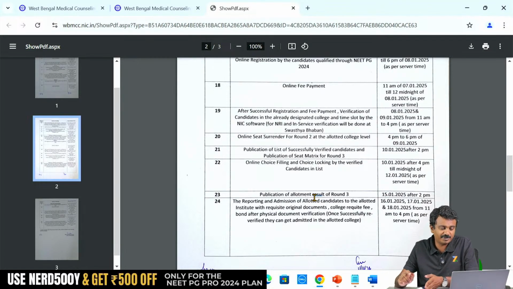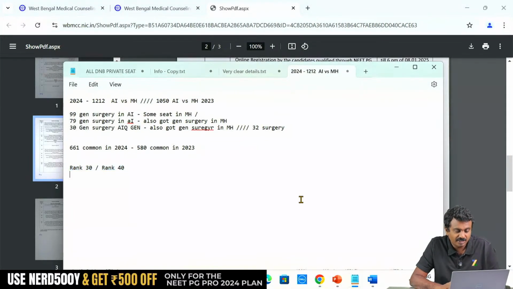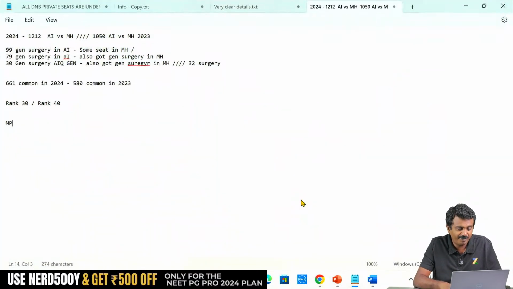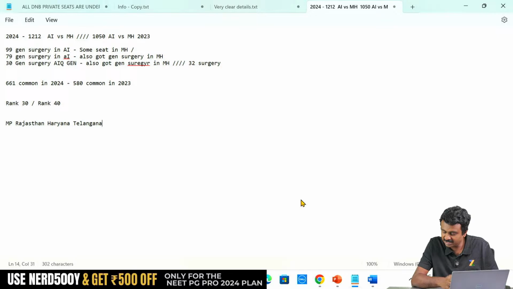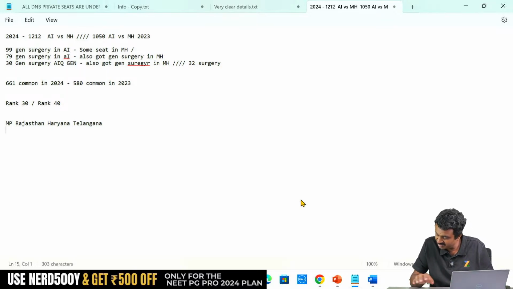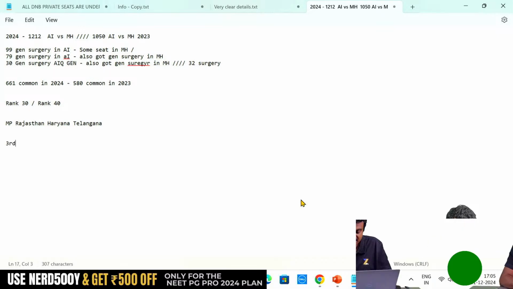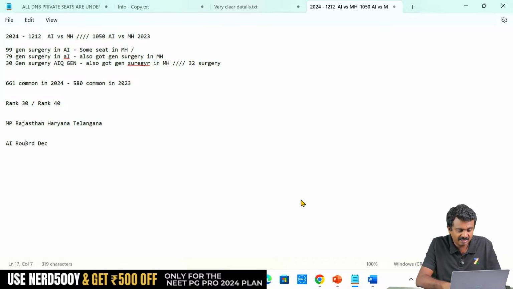We will just quickly put up some reference over here for MP, Rajasthan, Haryana, maybe Telangana. Your question possibly is Chhattisgarh, is it? Okay, Chhattisgarh, because of the cancellation. So this 3rd December, you have your All India round 1 seat, right? Okay, yeah, CG we forgot to mention in the cancellations. 3rd December is the last date of resignation of AIQ round 1, correct?